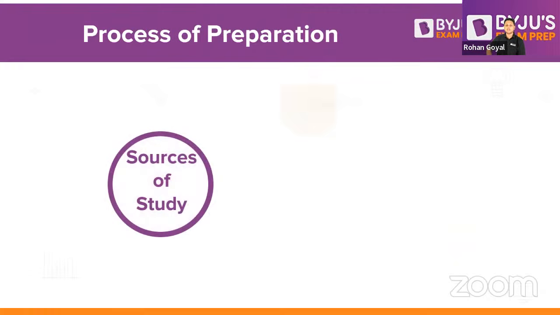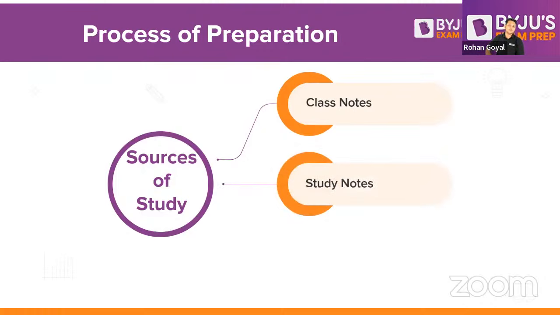Moving on to what the sources of study are. When you are studying, your class notes are very important. Based upon that, if you prepare handwritten notes, that is a very, very important point. Handwritten notes are going to scale up your preparation drastically. And lastly, standard books. Standard books are to be referred to only if you are facing some issue with a particular concept in your study notes or class notes, or if a certain topic is missing in your class notes and study notes, and it is required for the examination. If it is not required for the examination, do not touch the standard books. No need for now because we have limited time, right?